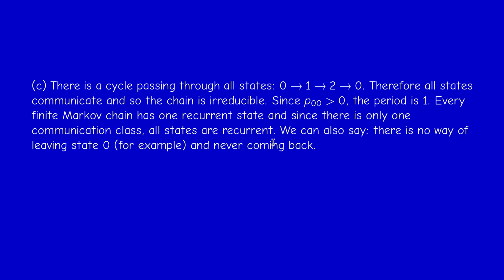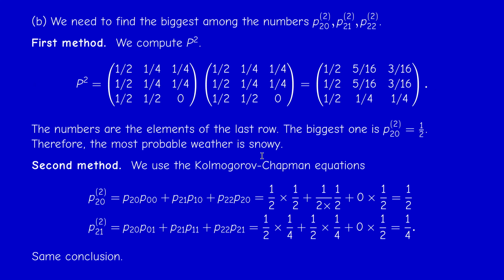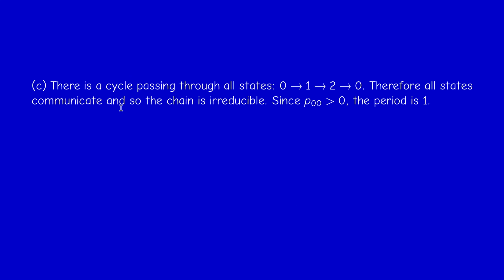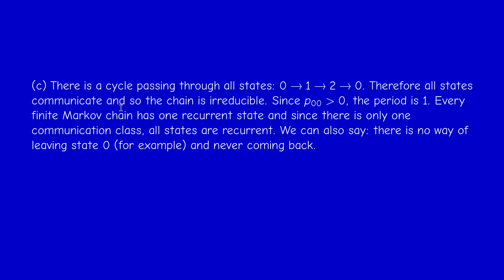Second way: if you look at the graph, you will convince yourself that there's no way of leaving state 0 and never coming back. It's easier to look at the transitions, but you can also look at the diagram. From 0 we can go to 1 or to 2. If we go to 1 or to 2, we will certainly come back to 0 later, with positive probabilities. So there is no way of escaping 0, and therefore 0 cannot be transient.